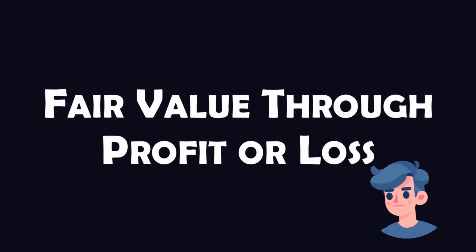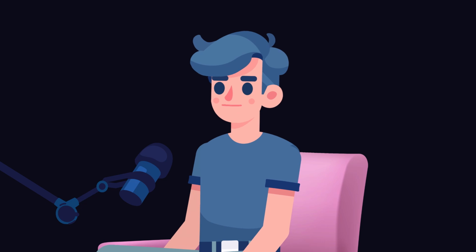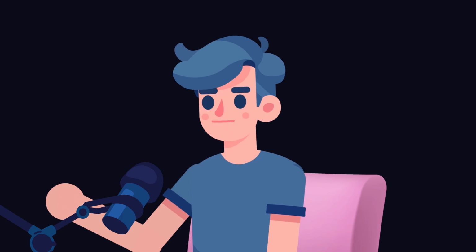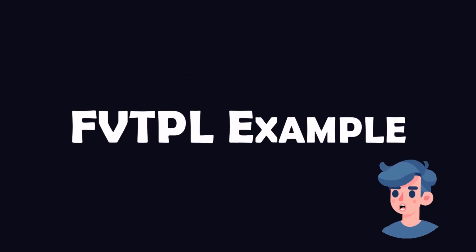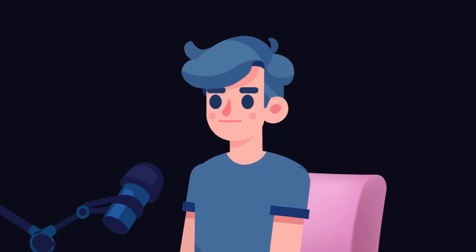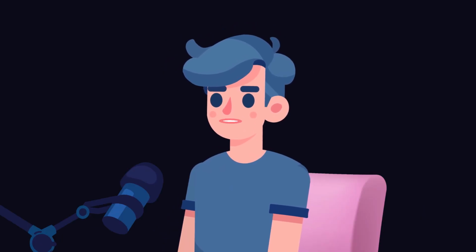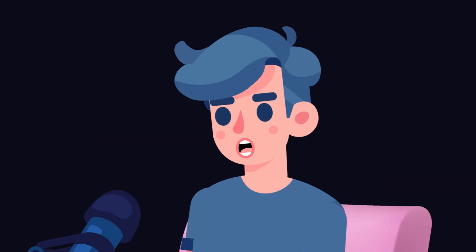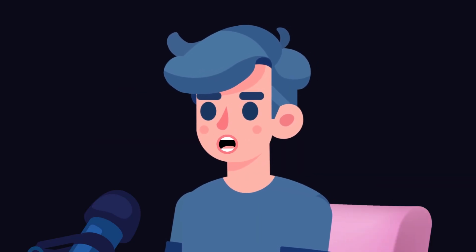Fair value through profit or loss, FVTPL. This designation applies to financial assets that do not meet the criteria for amortized cost or FVOCI. The primary intention here is trading. Example: a company actively trades shares of other companies. The shares are recognized at fair value with any profit or loss being recorded in the statement of profit and loss. Now, let's move on to the impairment requirements under IFRS 9.